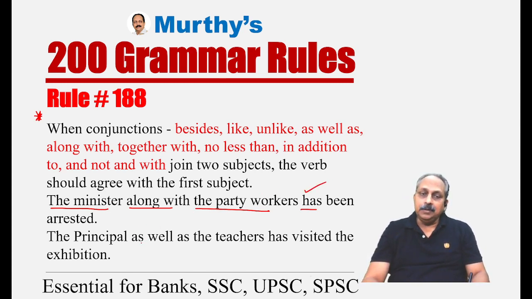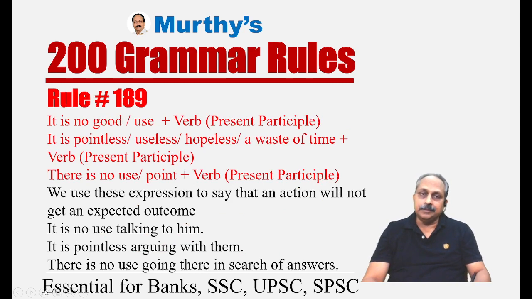The principal, as well as the teachers. Here we have the principal, the first subject, the teachers, the second subject. The verb agrees with the first subject, singular, the principal. Based on that, the principal as well as the teachers has visited the exhibition. Perfect. In the exam, they may give "the principal as well as the teachers have visited", not correct. Has visited.